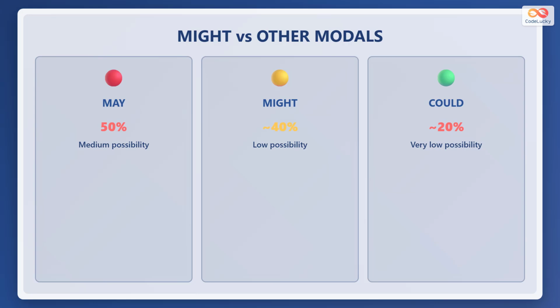May shows about 50% possibility, medium chance. Might shows around 40%, low possibility. Could shows only 20%, very low chance. Might sits between may and could for possibility strength. Each modal has a different probability level.